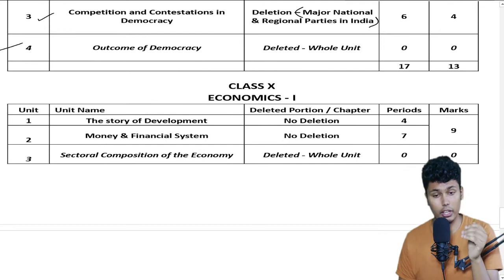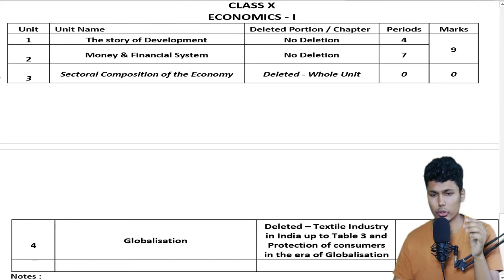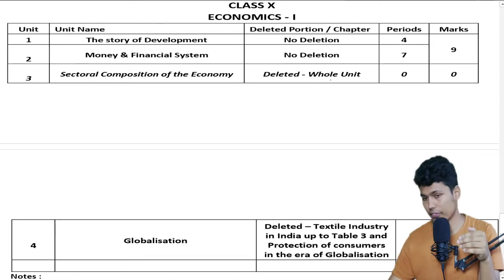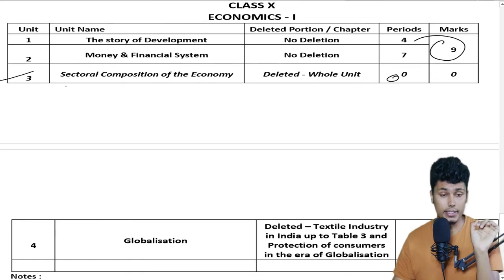Now let us look into class 10 economics. There are 4 chapters. In the story of development, nothing is deleted. Chapter number 2, money and financial system, has no deletion either. The marks given for chapters 1 and 2 together are 9 marks, you can see here. And chapter number 3, sectoral composition of the economy, the whole unit is deleted. So you don't need to study chapter number 3 anymore.